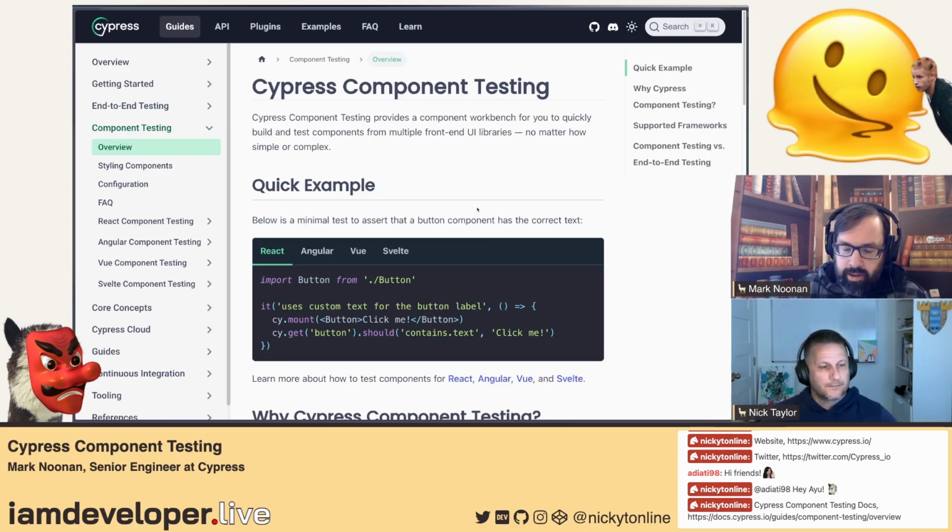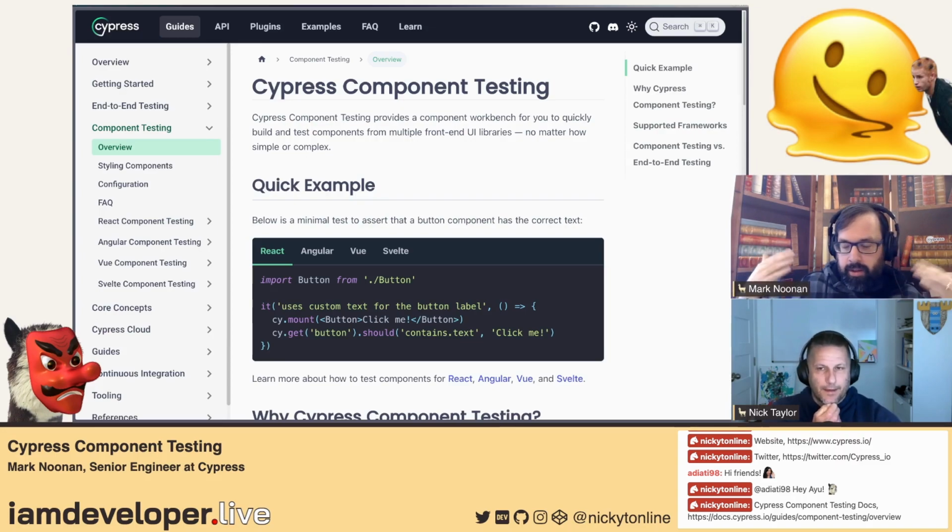Yeah, it's actually really conducive to that sort of setup, because with our mount command that we have bundled with Cypress, we declare it as a custom command in your commands file for you. So you may not need a custom mount for your framework, but you might have a bunch of dependencies that you need. So if you're using a library, or you want to wrap all of your components, I think in React land, people do this with providers sometimes.